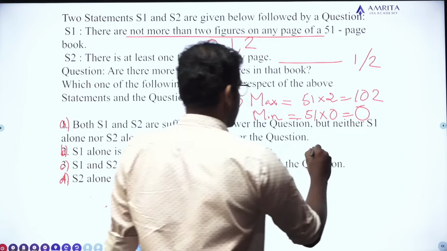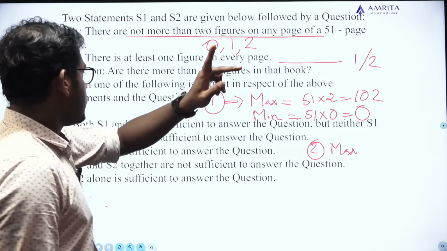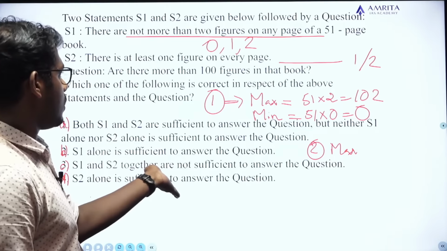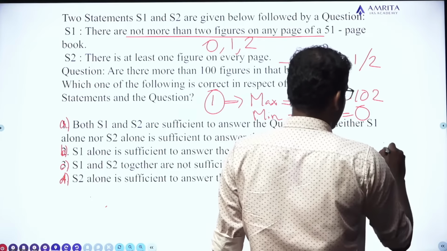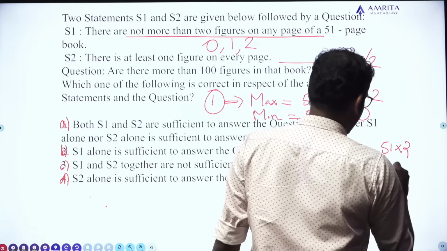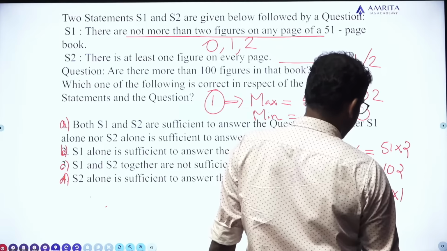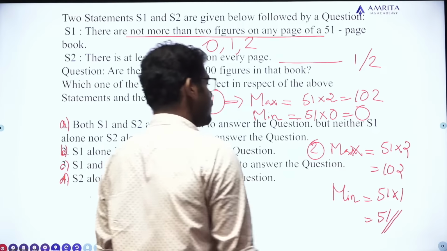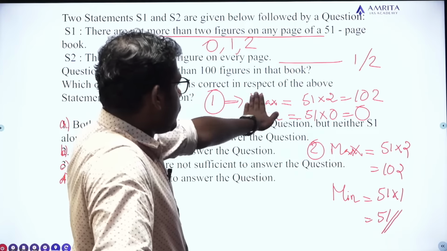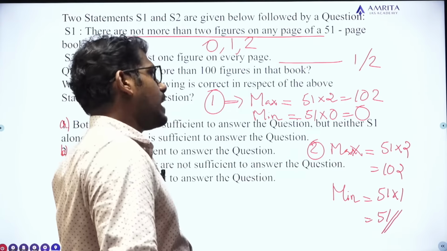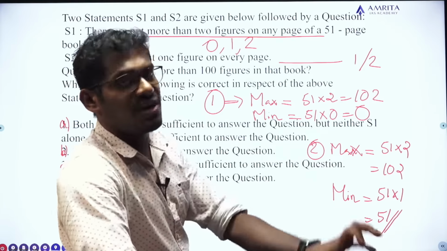In case 2, in statement 2, there are either one figure or 2 figures on a page. So the maximum number of figures is 51 into 2, that is 102. The minimum number of figures is 51 into 1, that is 51. Okay. So in the first case, the number of figures can be 0 to 102. In case 2, the number of figures can be 51 to 102.